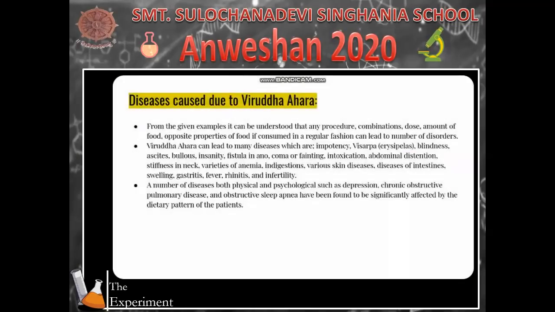From the given examples, it can be understood that any procedure, combination, dose, or amount of food with opposite properties, if consumed in a regular fashion, can lead to a number of disorders like impotency, blindness, insanity, infertility and various skin disorders.